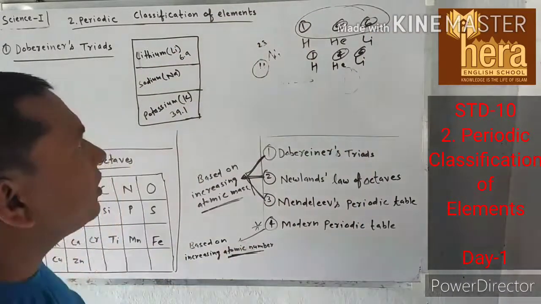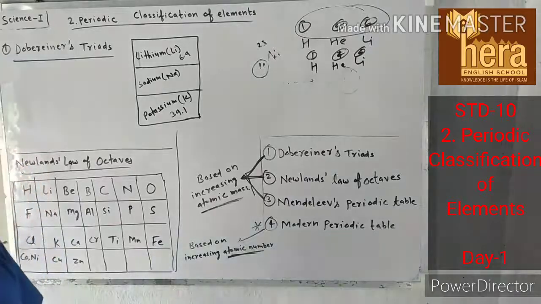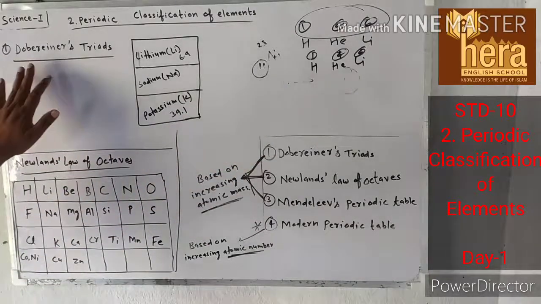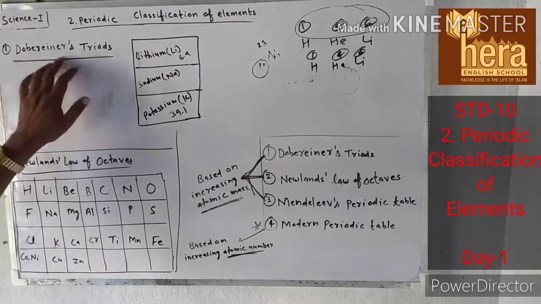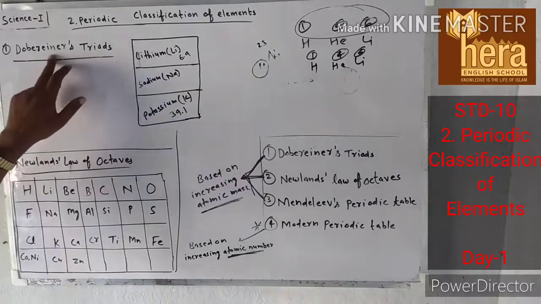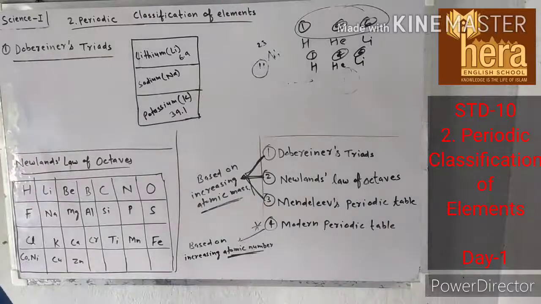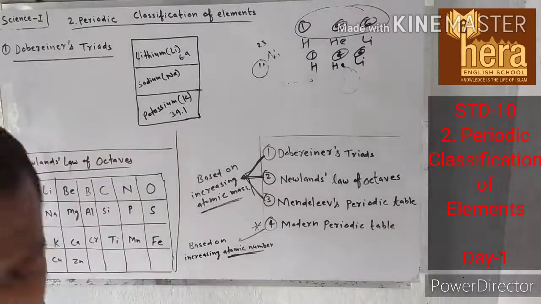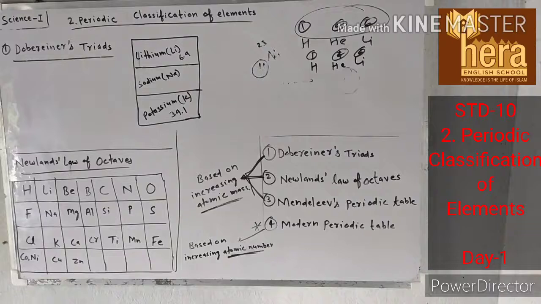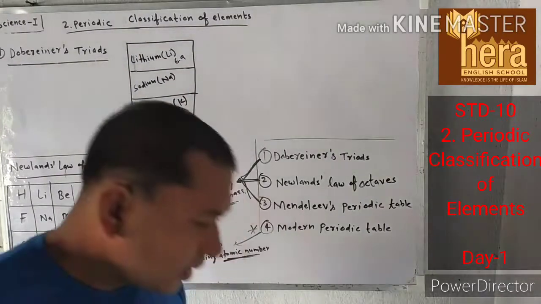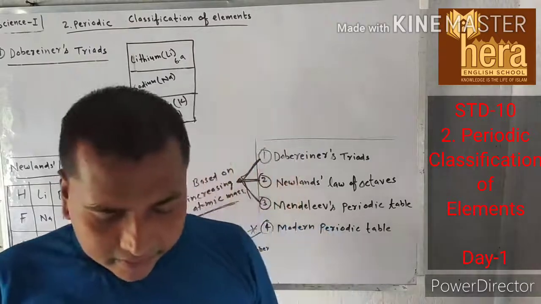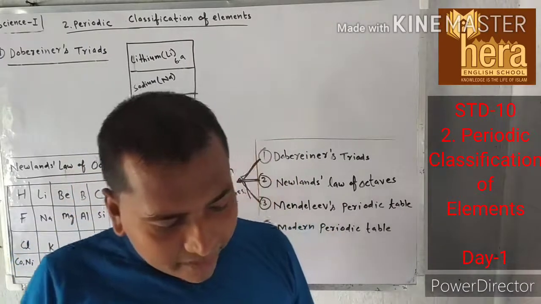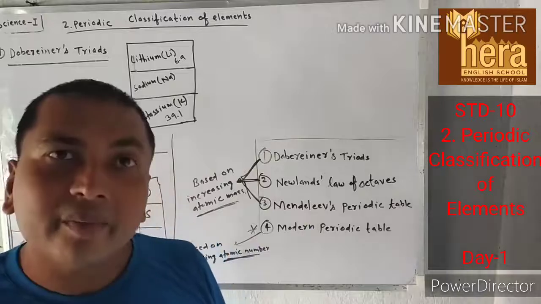The first scientist was Dobereiner. His statement was that the properties of elements are related to their atomic masses.